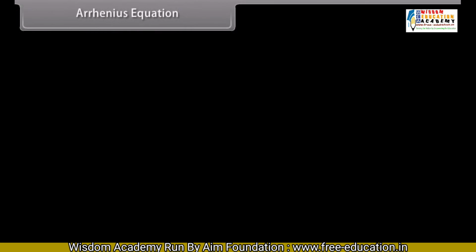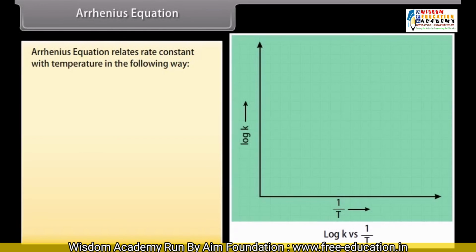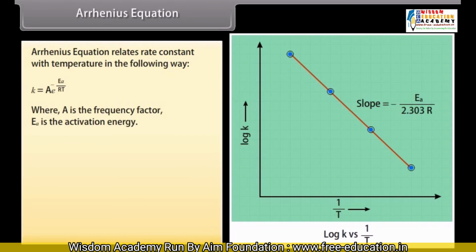Arrhenius Equation. The Arrhenius equation relates rate constant with temperature as K = A e^(-Ea/RT), where A is the frequency factor and Ea is the activation energy.